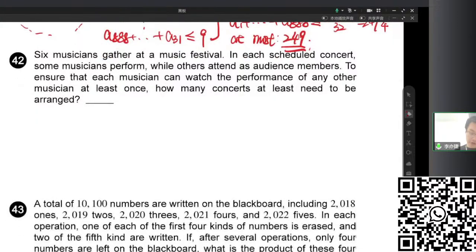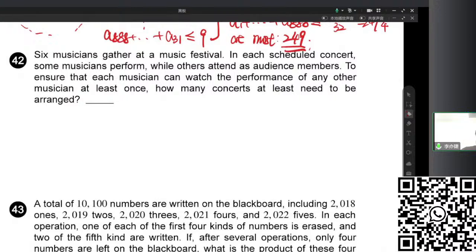Question 42. So this is also about constant values. Six musicians gather at a music festival. In each concert, someone is performing and the others are listening, right? To ensure that everyone must listen to the others at least once, he serves as the audience and the others serve as the performers.